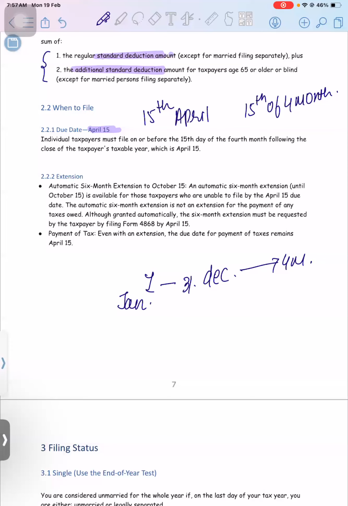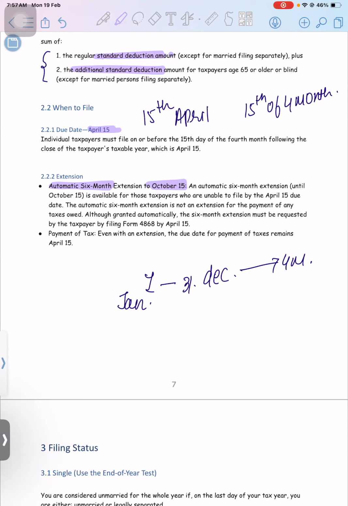Now, what if you do not file the return by 15th April? You have one option. You can take an extension for 6 months. Okay, so you have the time period till 15th October to file the return.